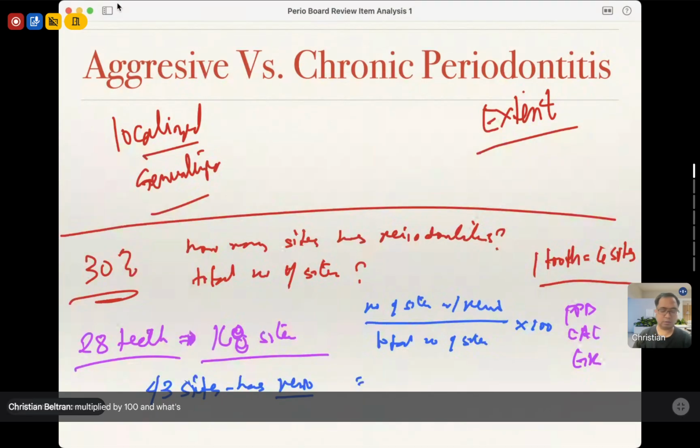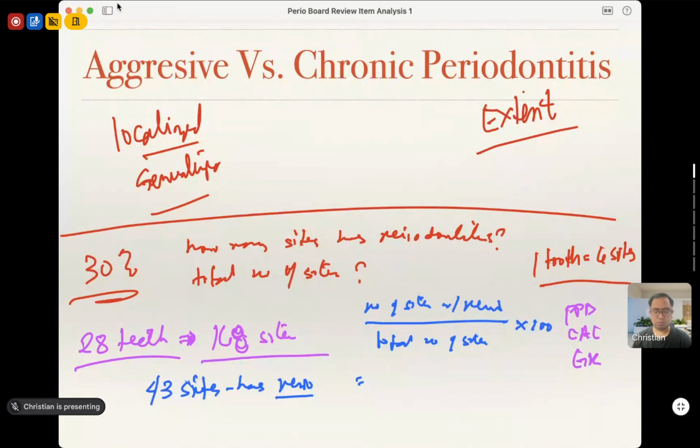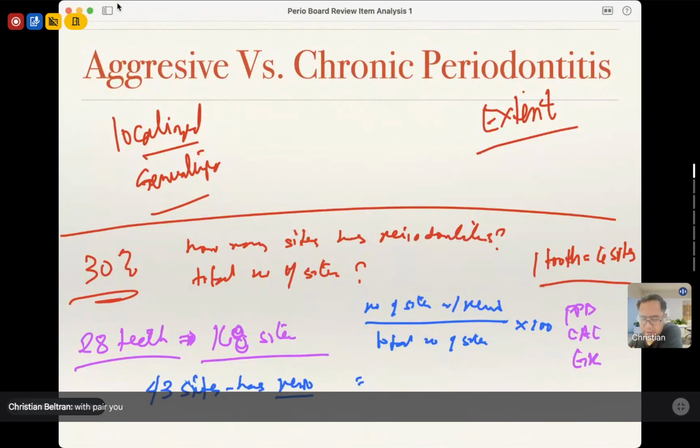And what's your answer here? Number of sites with perio divided by total number of sites multiplied by 100.